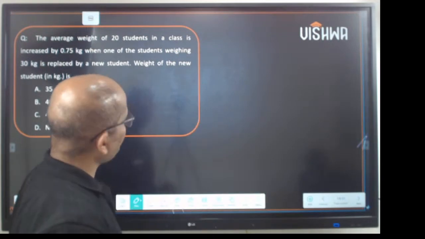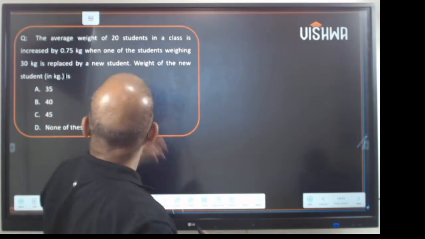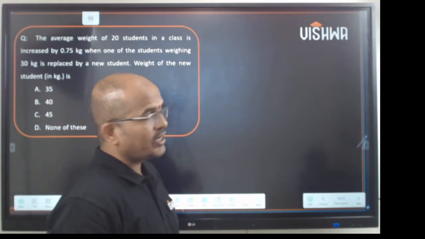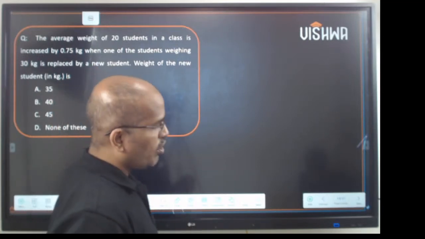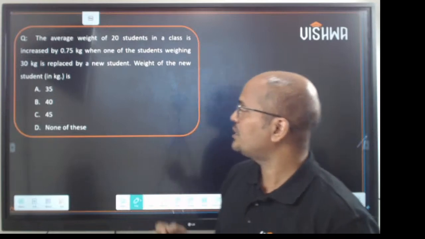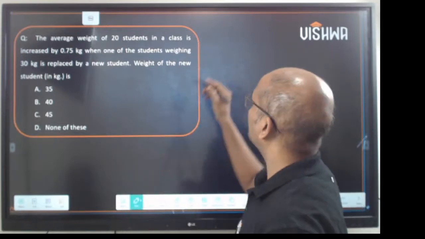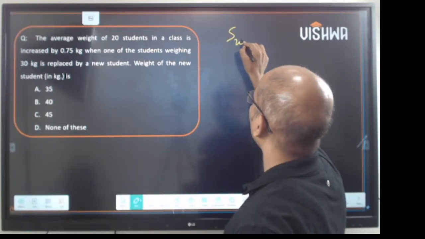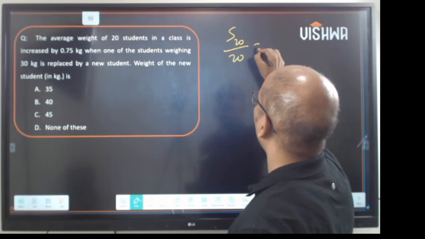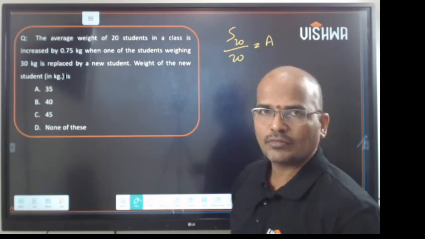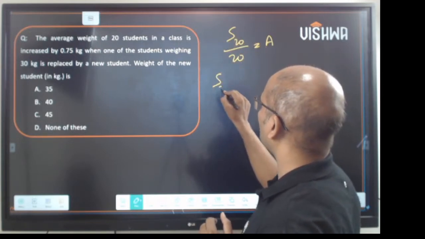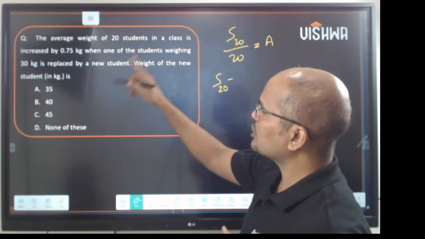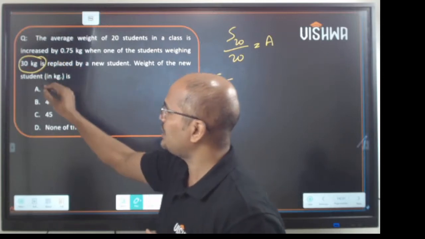Go to the next question. It says the average weight of 20 students in a class is increased by 0.75 when one of the students weighing 30 kgs is replaced by a new student. Now he says S20 by 20 is some average A, which is not known to us. Now from these 20 students, one person of weight 30 kgs is replaced.